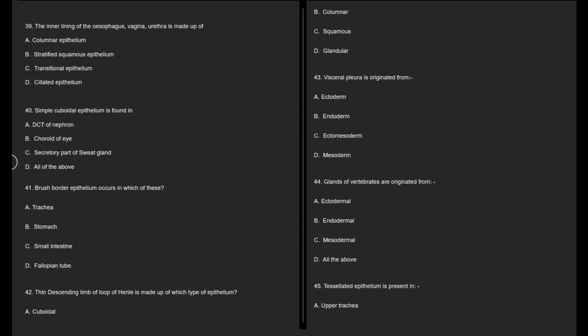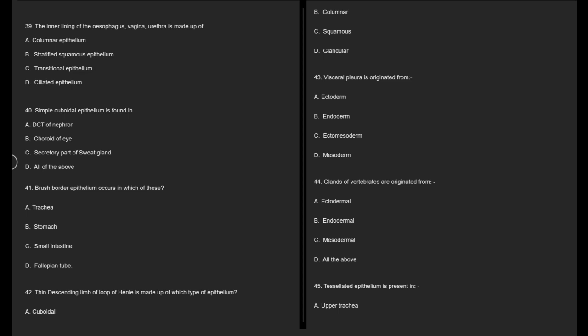40. Simple cuboidal epithelium is found in A. DCT of nephron, B. Choroid of IC, C. Secretory part of sweat gland, D. All of the above. 41. Brush border epithelium occurs in which of these? A. Trachea, B. Stomach, C. Small intestine, D. Fallopian tube.